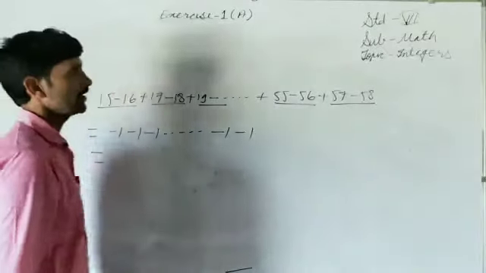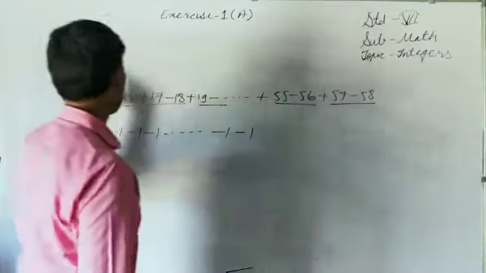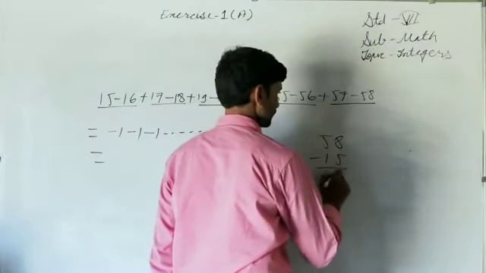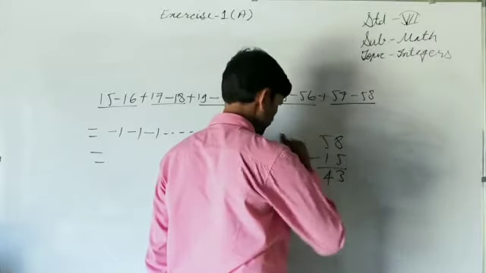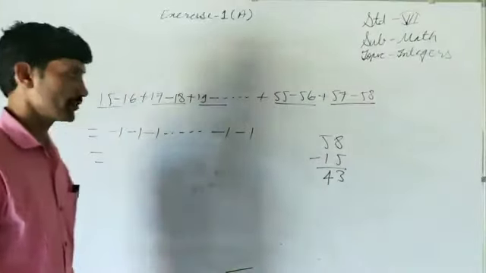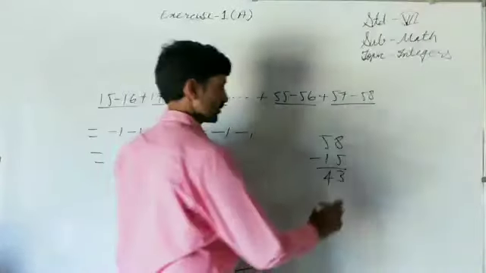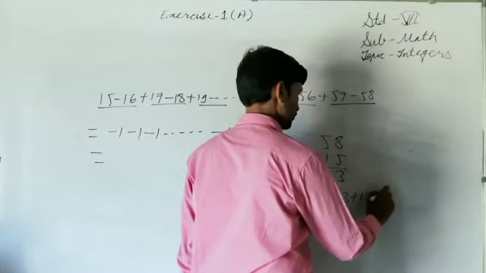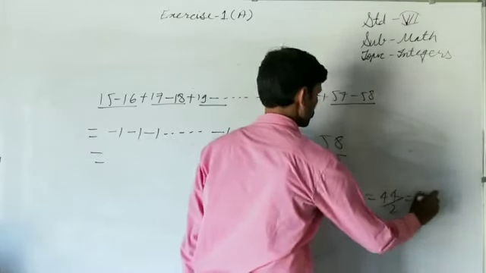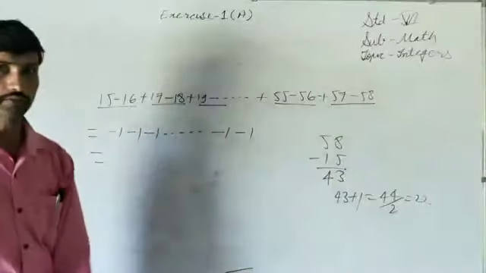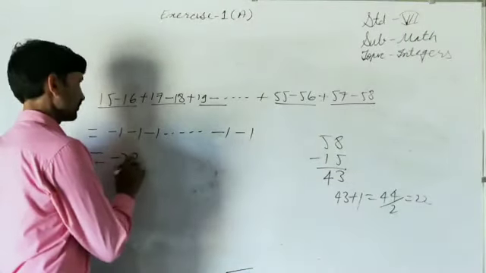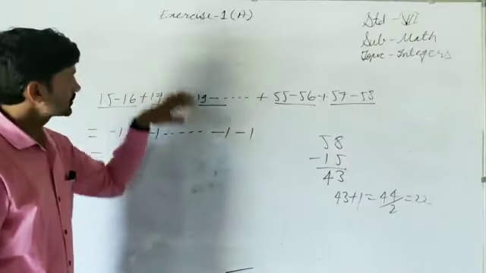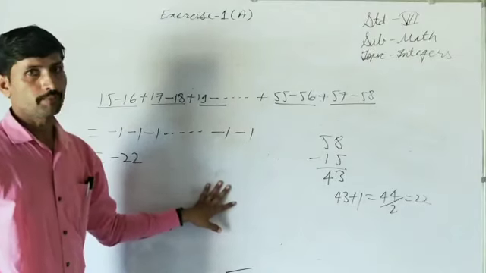So how can we identify? From 58, subtract this 15. So 58 minus 15, what are we getting? It is 43. Add 1, because it is an odd number, not divisible by 2. So it is 44. Divide this by 2. So 22. So there are 22 pairs. So minus 1 is added here 22 times. So it will be minus 22. So take care to identify how many minus 1s there are. Alright, so this was your first day exercise, which is completed today. That's all for today.